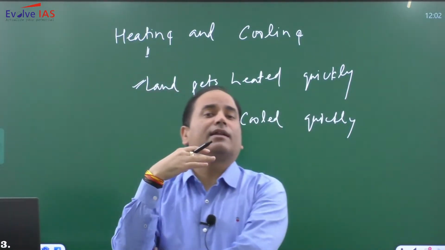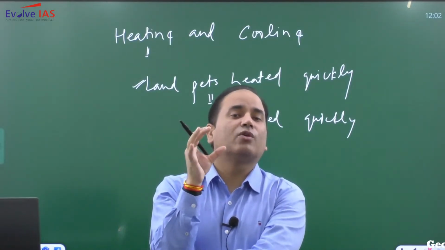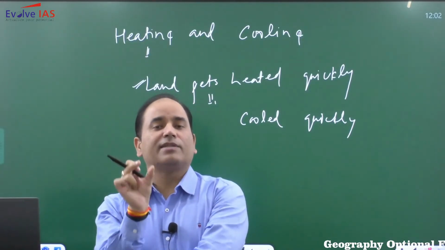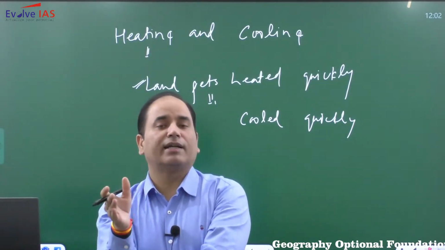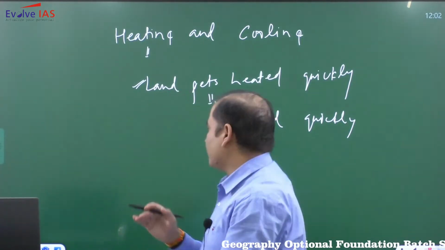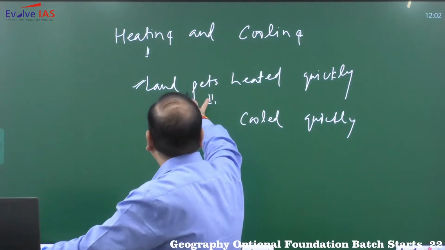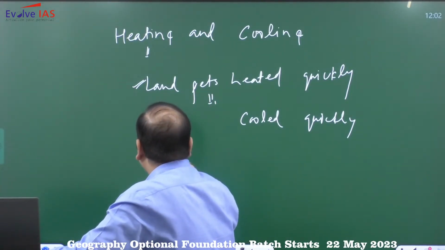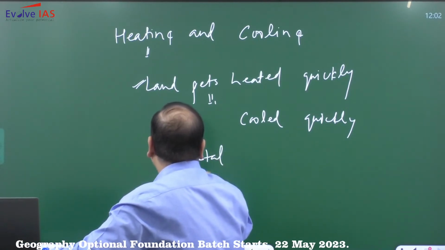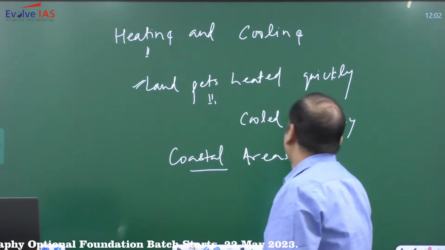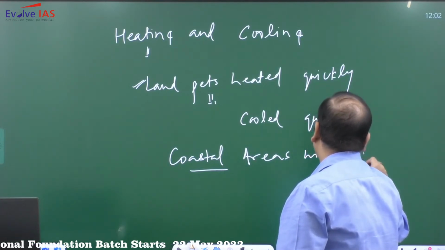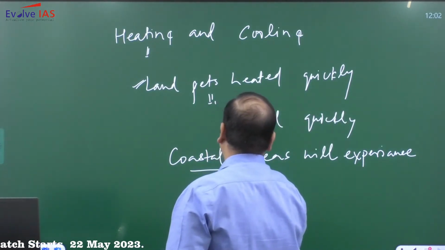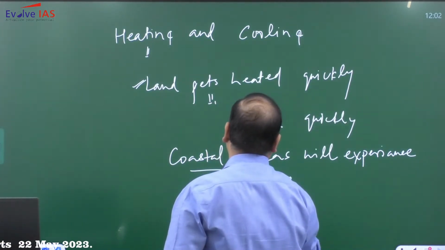Whereas oceans are going to have very slow cooling, slow heating. Now because of this slow cooling, slow heating, there will always be a difference of temperature between the land and sea. तो कोस्टल एरिया में, ओशियन में तो ऑलरेडी heating and cooling will be slow, but the area that is nearby the coast, so in coastal area will experience oceanic effect.